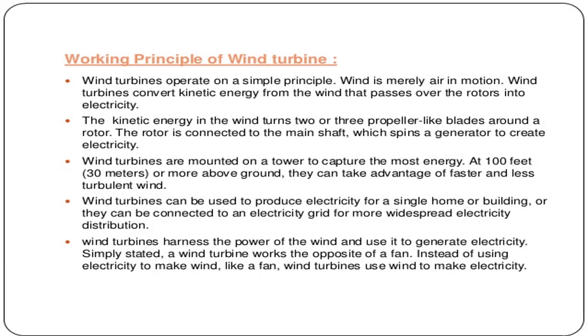Wind turbines can be used to produce electricity for a single home or building, or they can be connected to the electricity grid for more widespread electricity distribution. Wind turbines harness the power of the wind and use it to generate electricity. Simply stated, a wind turbine works the opposite of a fan. Instead of using electricity to make wind like a fan, wind turbines use wind to make electricity.